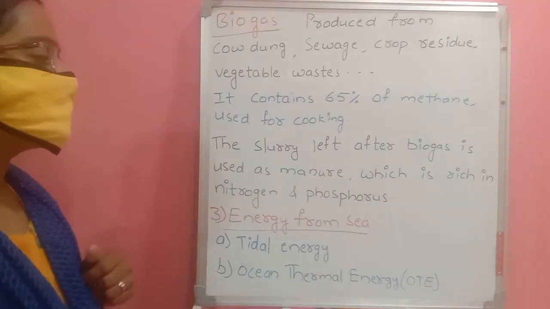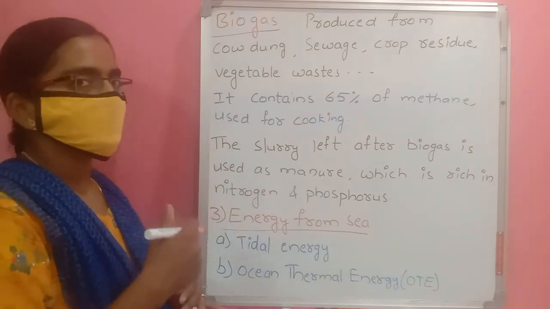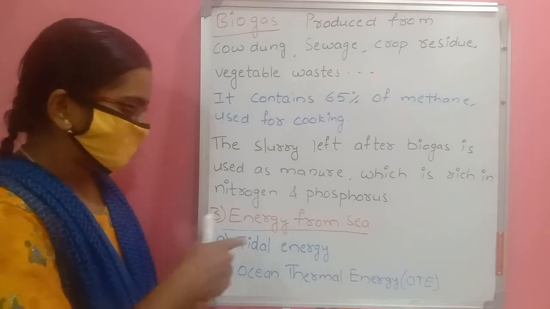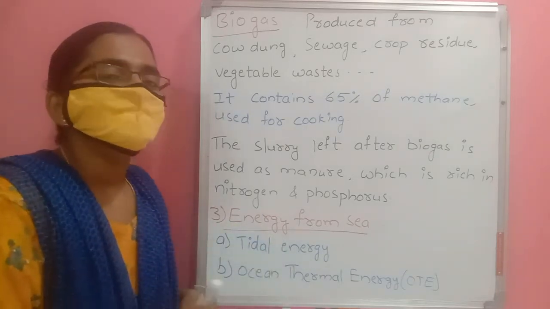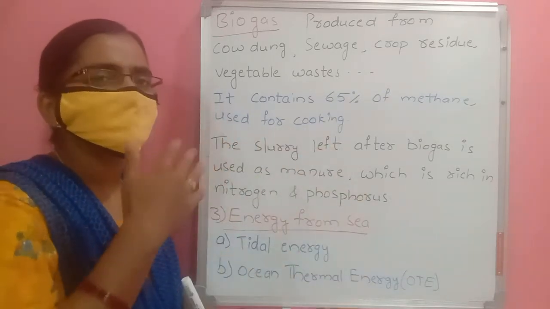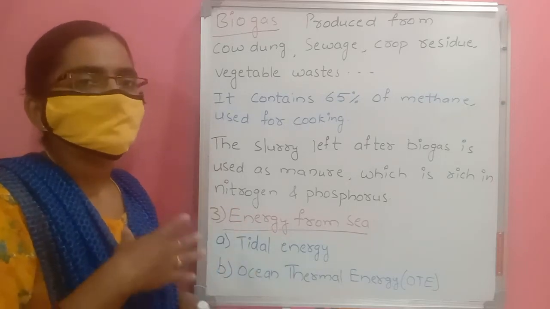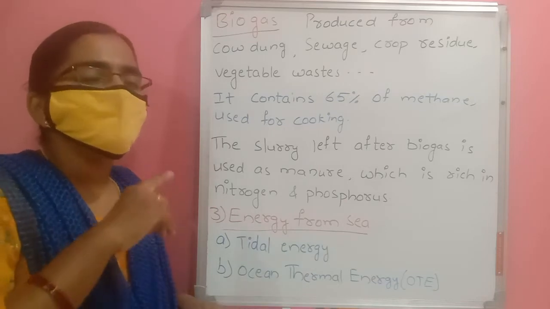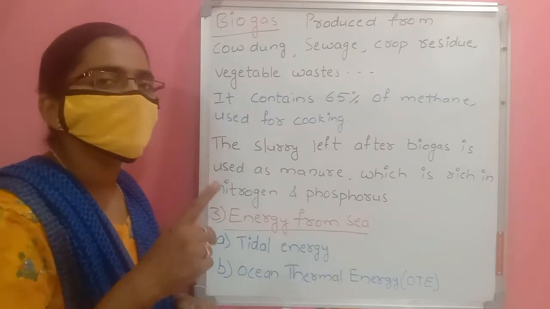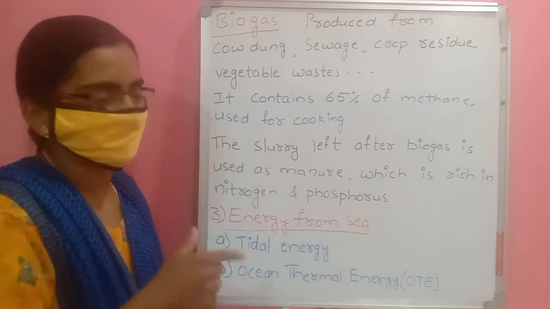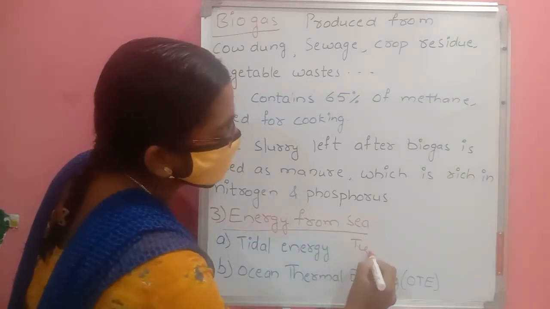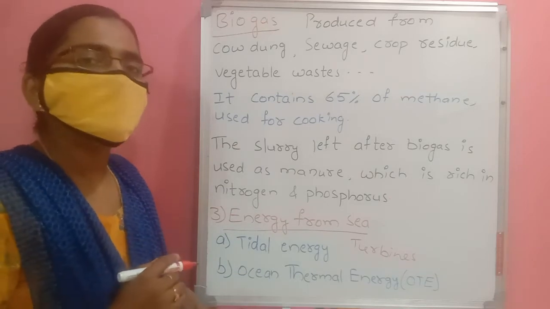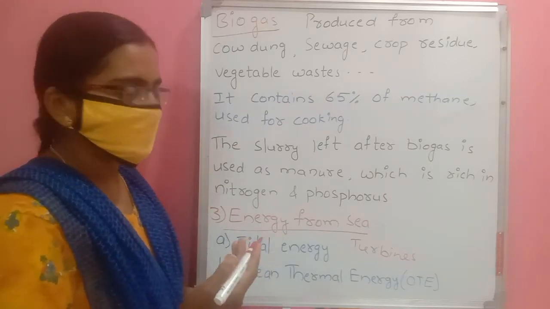Next, energy from the sea. From the seas and oceans we also get energy. There are two types of energy we get from the sea. First one, tidal energy. Tides means water with high speed. That water with high speed is sent through the canal to the barrage, and by the velocity of that water we turn the turbines. When we turn turbines, that mechanical energy converts into electrical energy, so we can produce electricity.